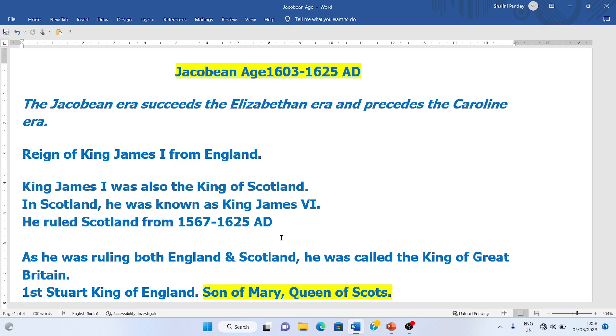So when Elizabeth died, there was a discussion going on in the parliament and in other circles about who would become the next ruler, and they invited King James VI of Scotland to become King of England. And here one name is very important, the name Robert Cecil.